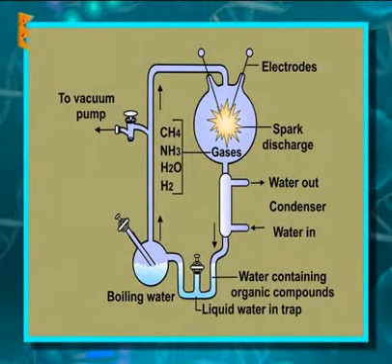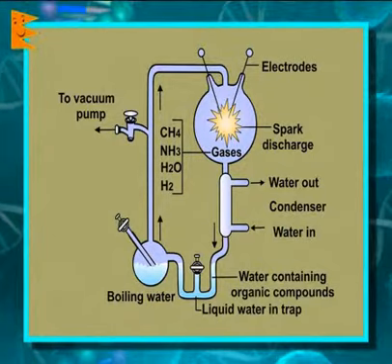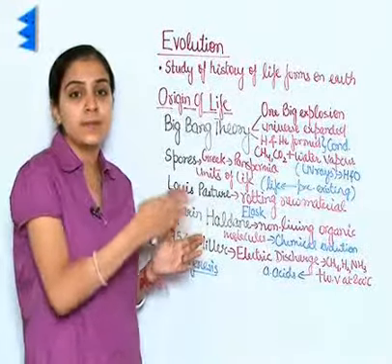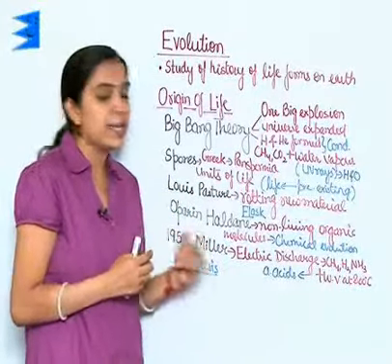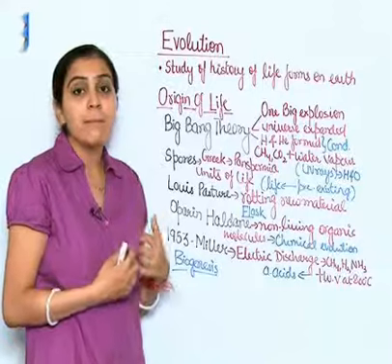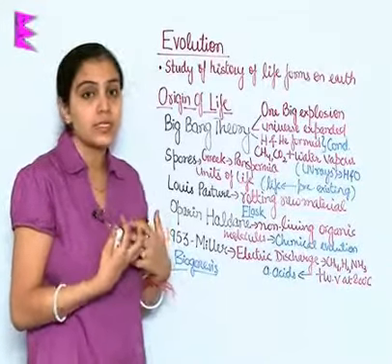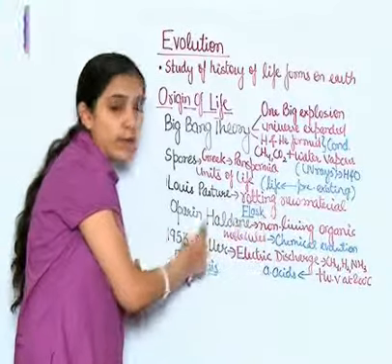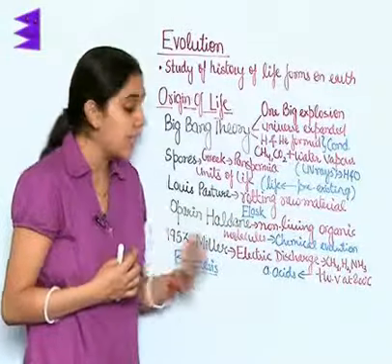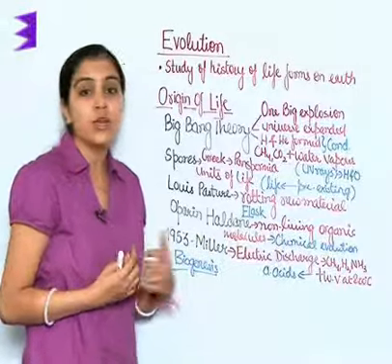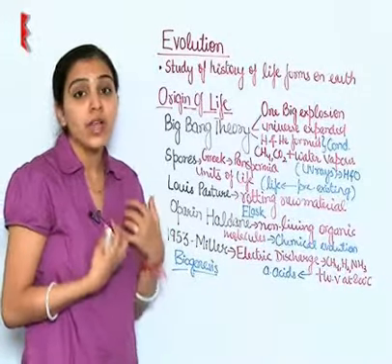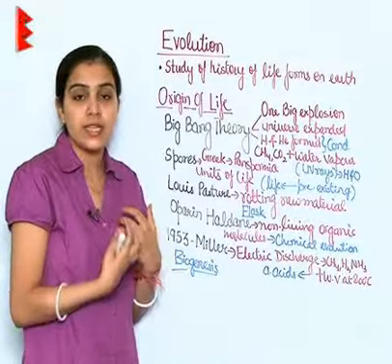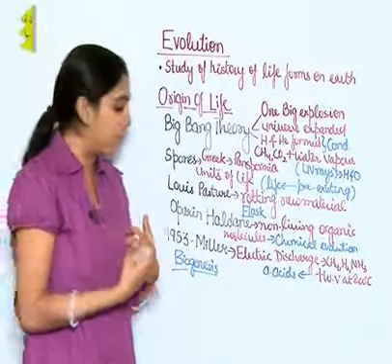As you can see in the diagram, this led to the formation of amino acids, and when this experiment was repeated, similarly it was found that with amino acids many nitrogenous bases, sugars, etc. were formed. Hence, it gave us this theory of chemical evolution which says that non-living organic molecules led to the formation of living biomolecules which initially were unicellular, then turned out to be multicellular.